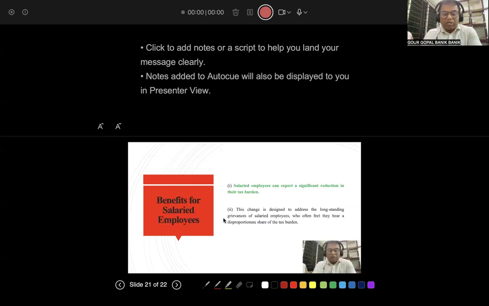Benefits for salaried employees. This is very important. It is a long-standing grievance of salaried people that they often feel they bear a disproportionate share of the tax burden. Yes, of course, salaried people feel that.